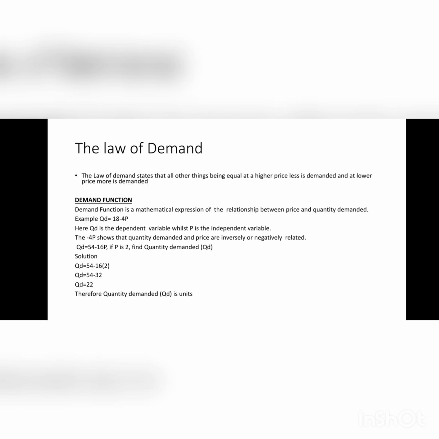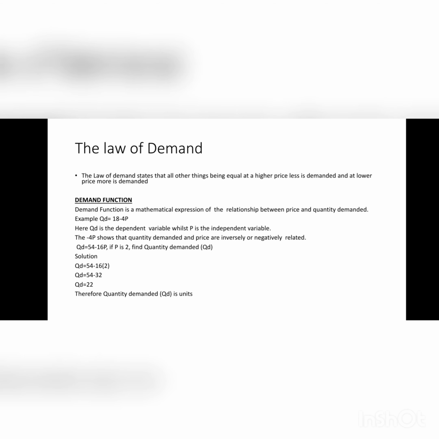Here QD is a dependent variable whilst P, representing price, is an independent variable. The negative 4P shows that quantity demanded and price are inversely or negatively related.